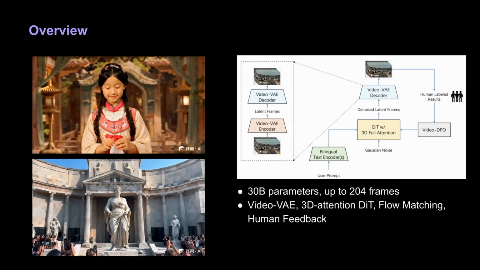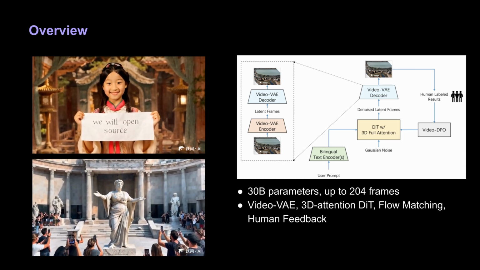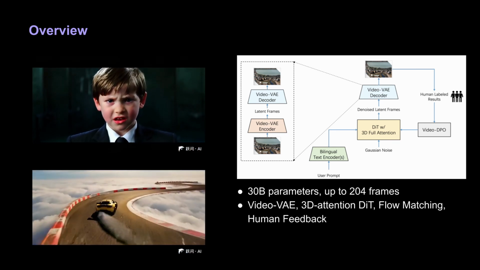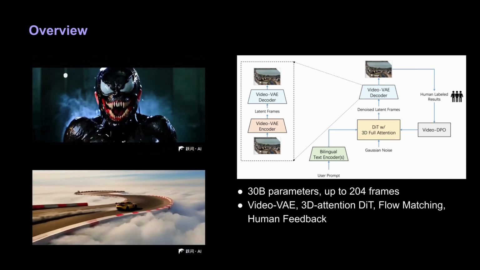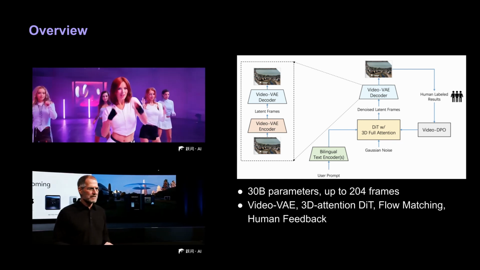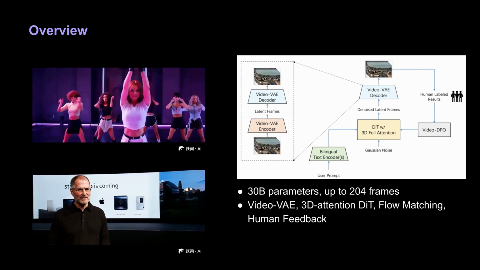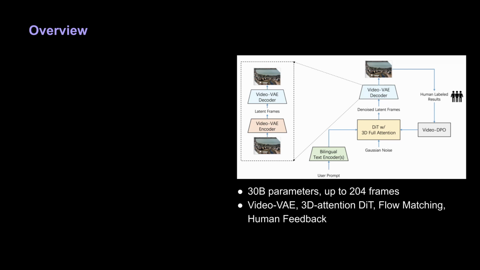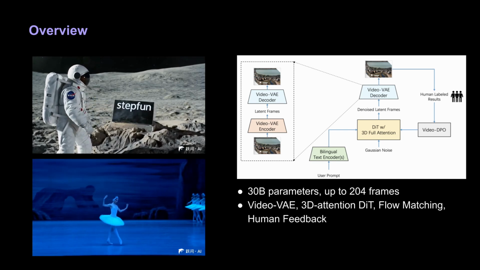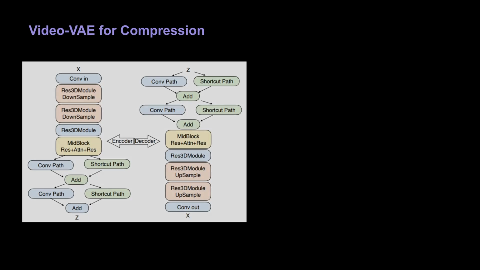The model has 30 billion parameters and is capable of generating videos up to 204 frames. Here you can see some example videos generated. Looking at the per frame quality, temporal consistency, and fidelity of the details, they are quite impressive. The main components are video VAE for compression to latent space, bilingual text encoders, and 3D full attention diffusion transformer, the flow matching training, and video DPO alignment with human preferences, plus some system level optimizations. Let's dive in.